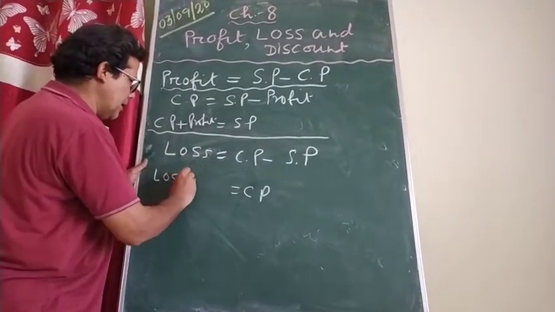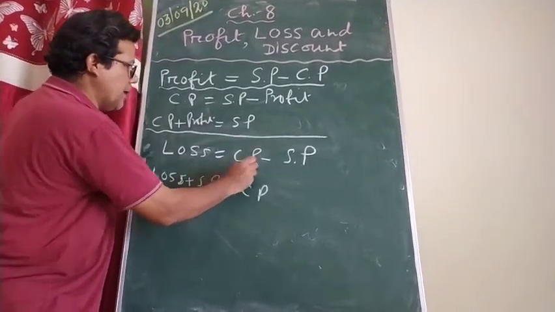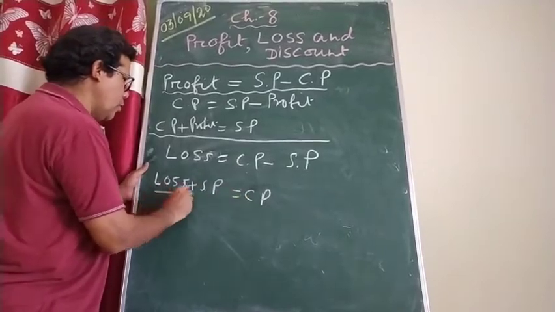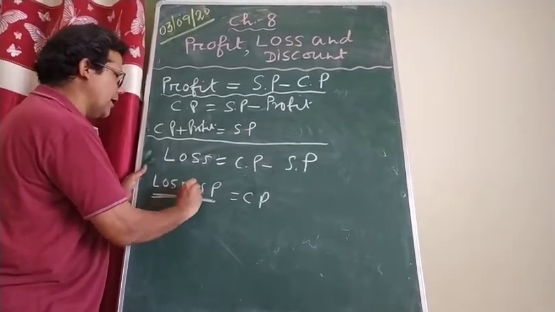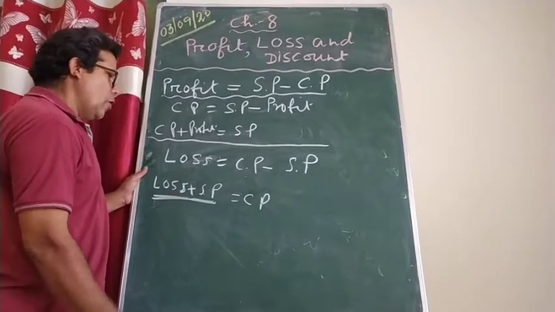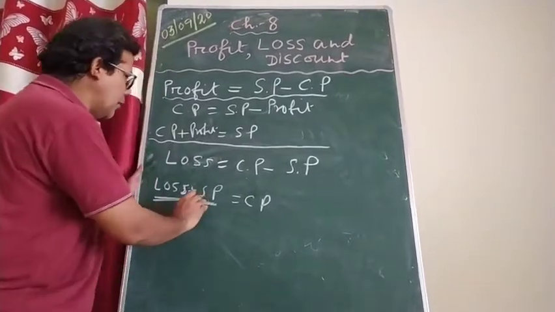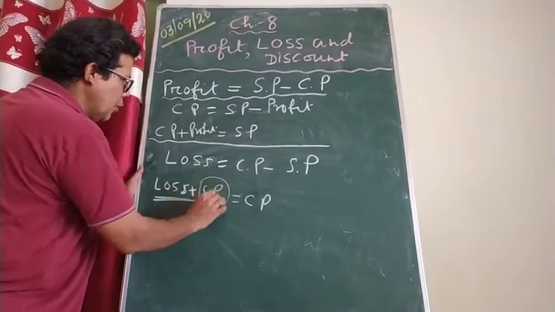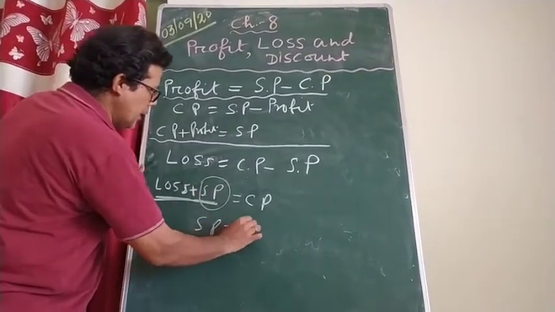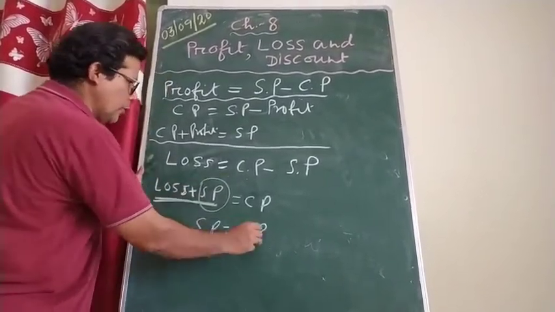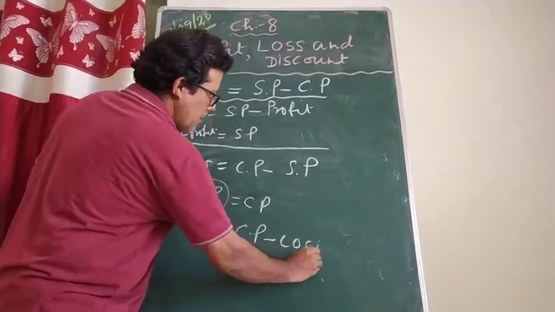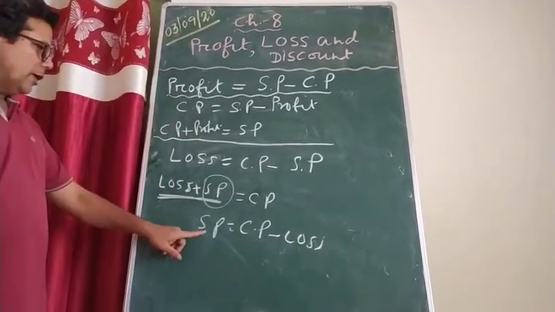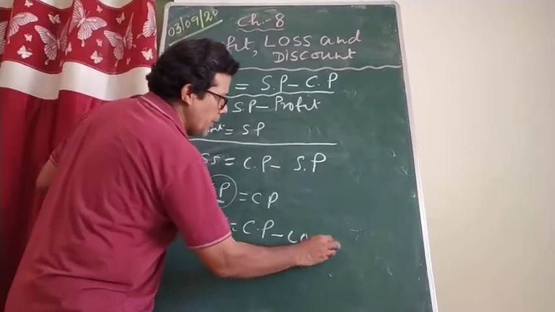SP will come from that side, brother. It was minus, it becomes plus. So CP equals loss plus SP, or SP plus loss. On the other hand, suppose you want to find out SP. Now you come to this formula and keep SP alone. Now what is coming here? CP. The loss will go that side, minus loss. Will you be able to find it? So SP equals CP minus loss.